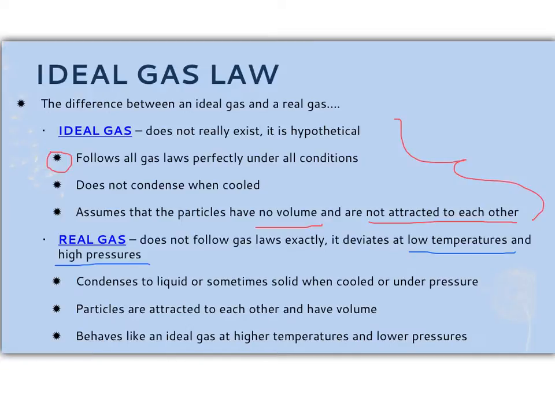So a real gas will condense to a liquid, and sometimes it'll actually condense to a solid if it's cooled or if it's under pressure. The particles are attracted to each other, and the particles have volume. However, it will behave as an ideal gas at higher temperatures and lower pressures.